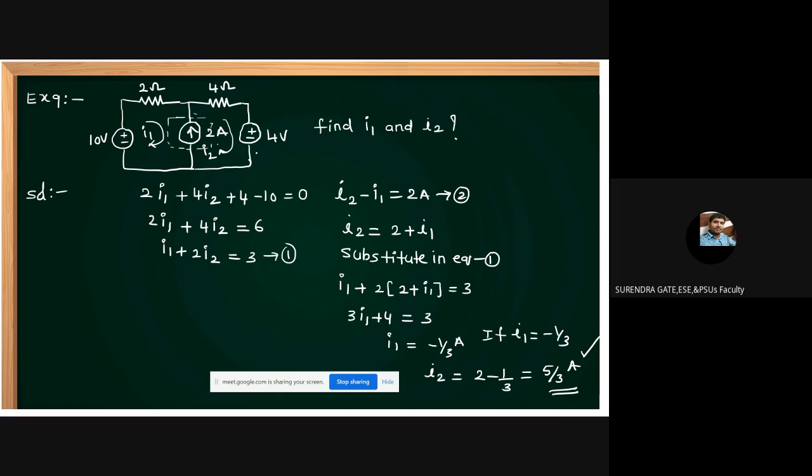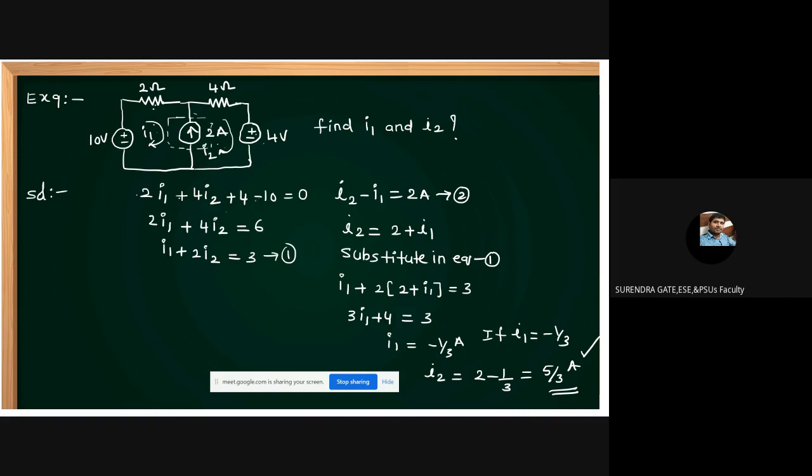This is the super mesh. Super mesh concept means first apply KVL for this loop. 2 into I1. But in this branch, what is the current? I2. In this branch, what is the current? I1. 2I1 plus 4I2. Enter at positive terminal, take positive. Enter at negative terminal, take negative. Or if you are moving positive to negative, take negative. If you want to apply like that.